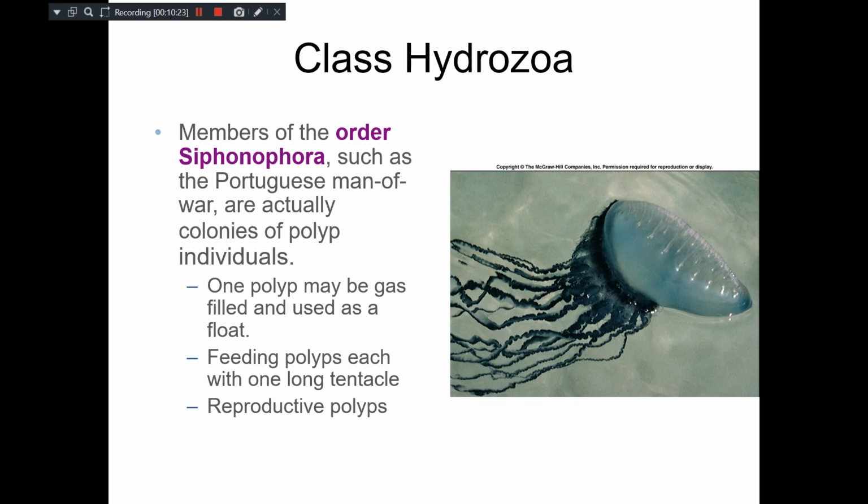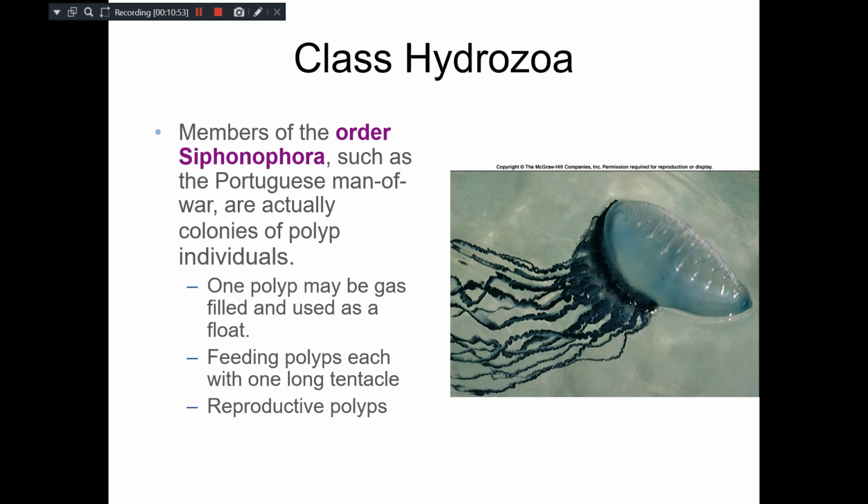Even among the hydrozoans, remember one particular order, that is Siphonophora. A good example is the Portuguese man of war. It's a colony of polyp individuals where a large number of polyps float as a float, and there are also feeding polyps along the tentacles, and reproductive polyps.